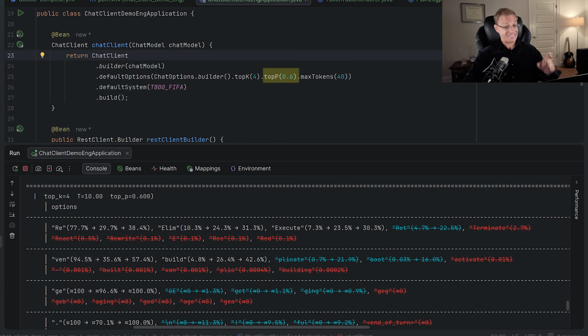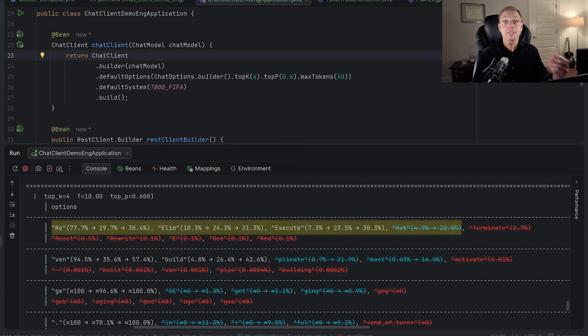If top K is about quantity, top P is about quality. Top P 0.6, which I set here, means we keep the best tokens until their total score reaches 60%. But first, top K leaves 4 tokens as I set it to 4. Next, temperature is applied to the survivors only.